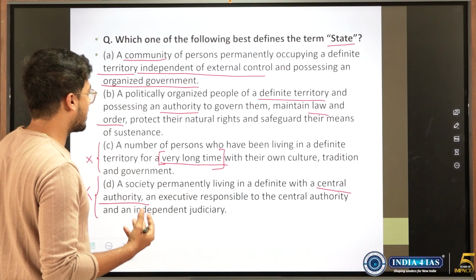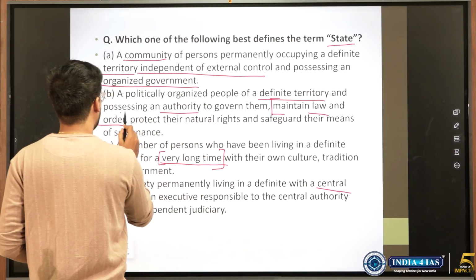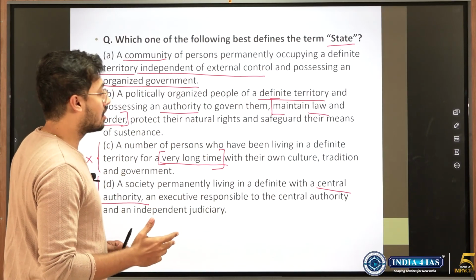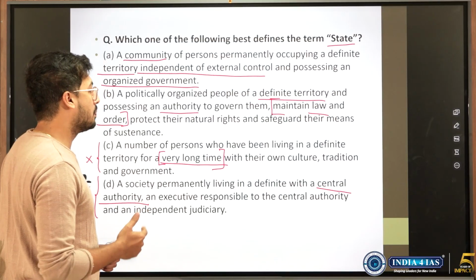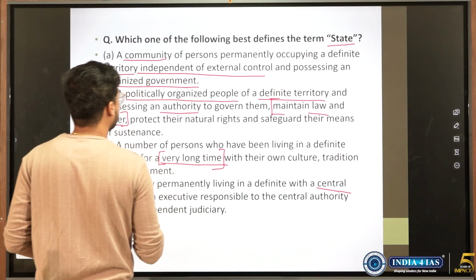What if there is sometimes non-maintenance of law and order? So state, does it lose the status of state? No. Also politically organized, is it always a necessity?